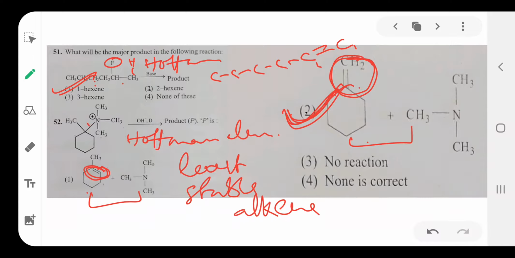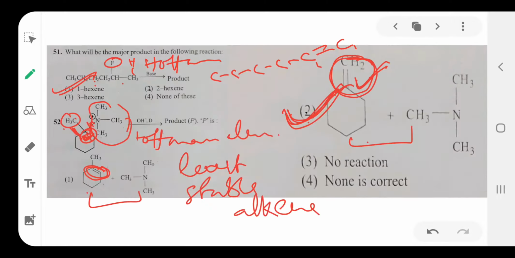Because of bond breaking, the tertiary amine is separated. After this hydrogen is removed, then here a double bond is formed. Sorry, not this one. After removal of the tertiary amine, a positive charge is formed. After that, from the beta hydrogens, one of the three hydrogens is removed in the form of H plus, then between them a double bond is formed. That's why this is the main product, meaning the least stable product is formed. Option 2 is correct.